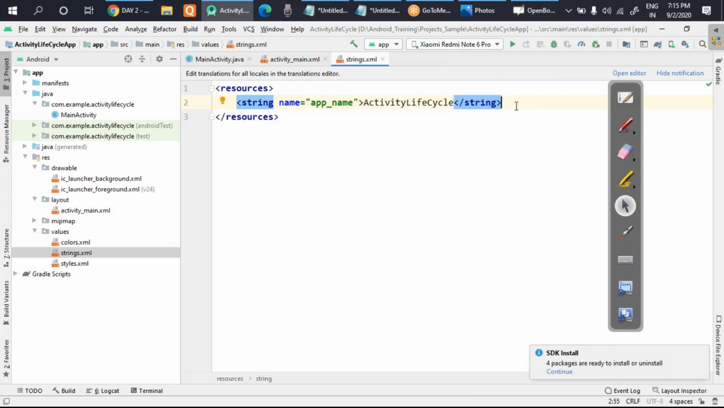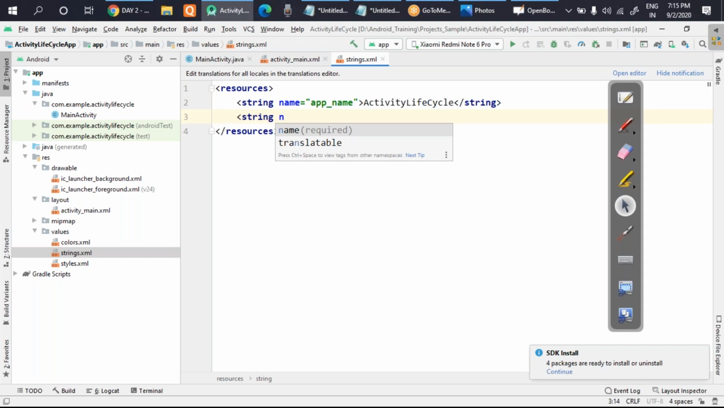I'm taking one example. I have to write one text, that is click to minimize. So I'll use the same format. I'll write string, then name, and I'll write the name of the variable. Let the name be anything, you can put any name, like button text. I'm using it in the button, that's why I've written button text. If you want to put it on an edit text, you can write edit text like that, whatever you want.